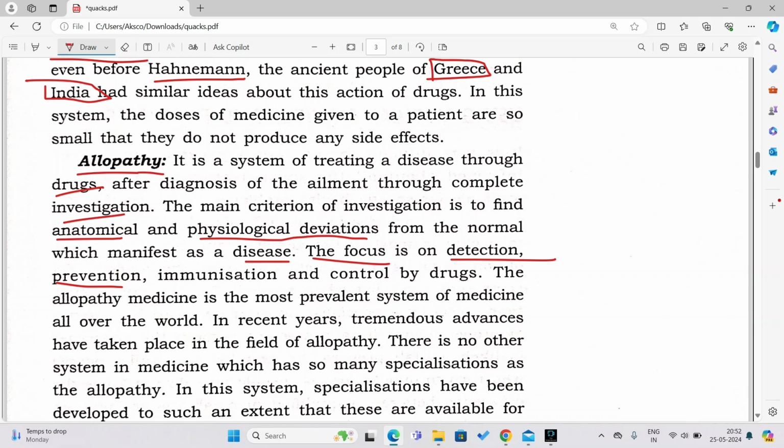So we always try to prevent the disease, because once somebody is infected, then treatment can be done. But if we prevent that disease from happening, then it is a very good thing, right? You don't have to waste your money, your energy and time. Now, immunization, you know what is immunization, right? When we were small, we were given the BCG, we were given the polio drugs. That is immunization. Now, control by drugs, that is, the medicines. Drugs means medicines, remember that. I hope it is easy, right?